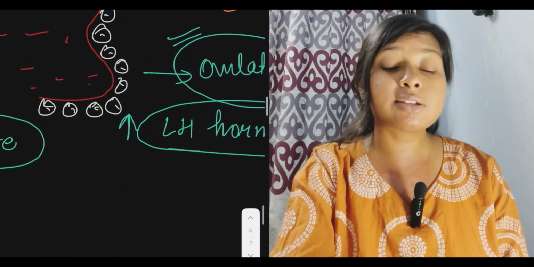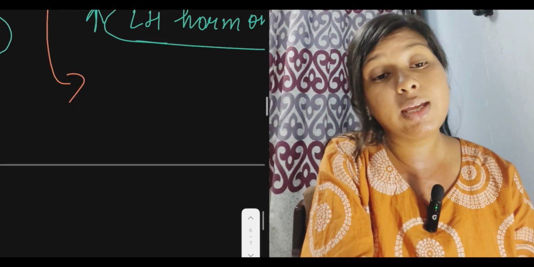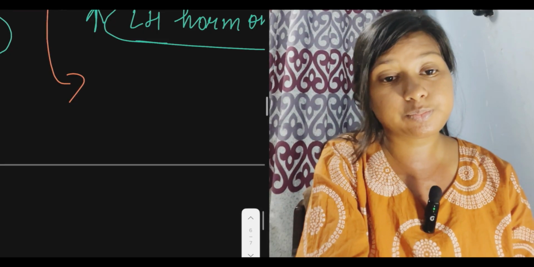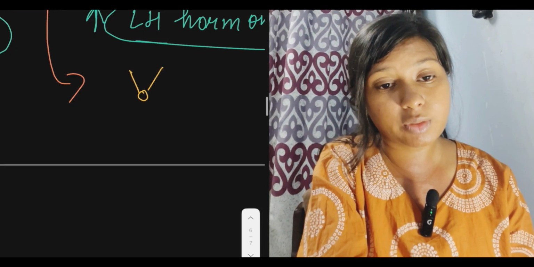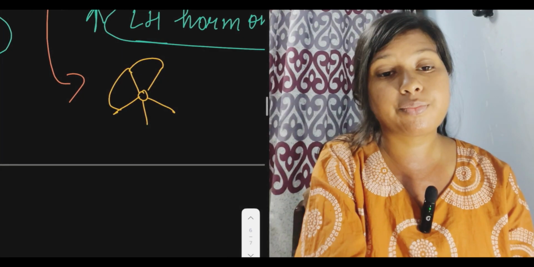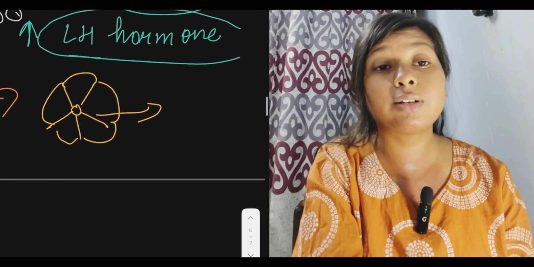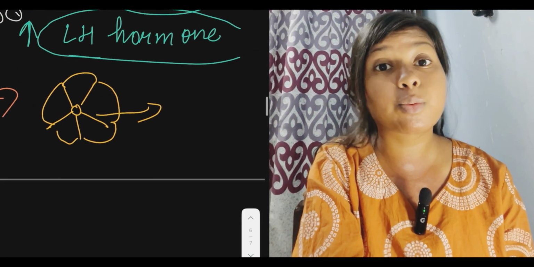Now this left out material will form the corpus luteum. This corpus luteum will release a hormone called progesterone, right?